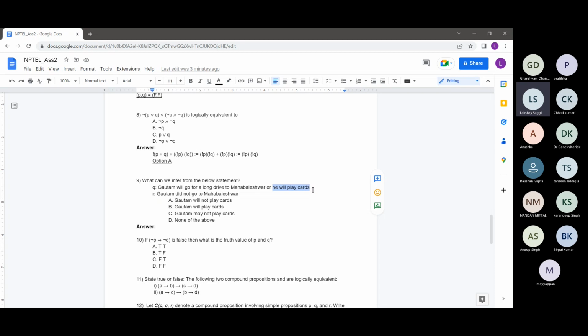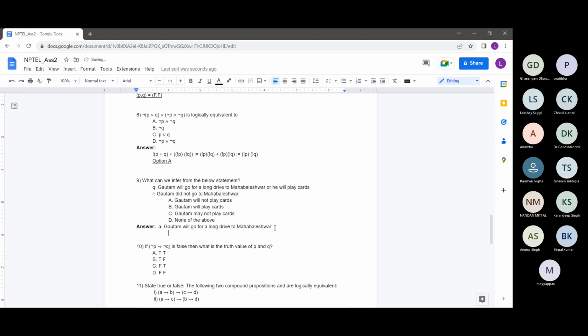Right? So you can just see this simply by taking statement A as "Gautam will go to Mahabaleshwar" and statement B as "he will play cards".